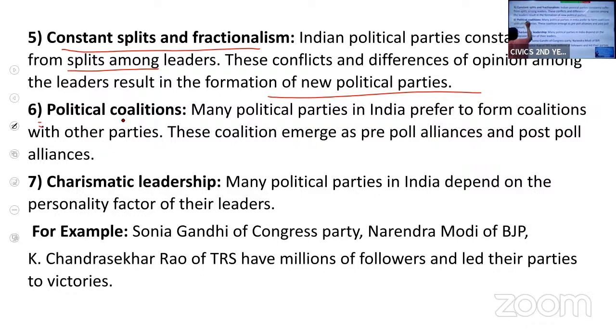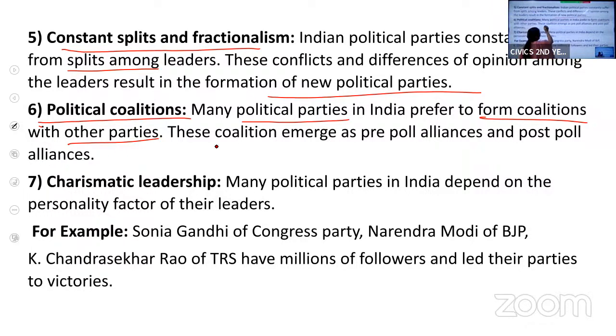Next is political coalitions. Coalition means different parties coming together to form the government. Many political parties prefer to form coalitions with other parties so that they can come into power. They know that they alone cannot come into power, so they will give support to the party which is strong. So that is coalition.